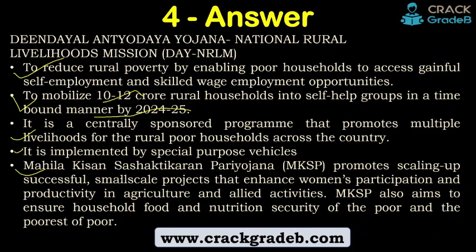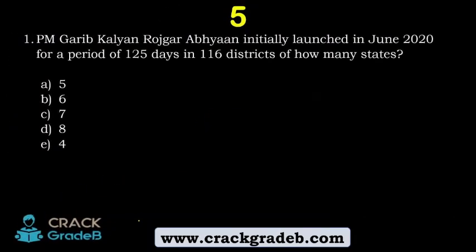Then Mahila Kisan Sashaktikaran Pariyojana (MKSP) promotes scaling up successful small scale projects that enhance women's participation and productivity in agriculture and allied services. Basically this is a capacity building program, right? It also aims to ensure household food and nutrition security for the poor and the poorest of the people. Okay, got it? So let's move to question number 5.